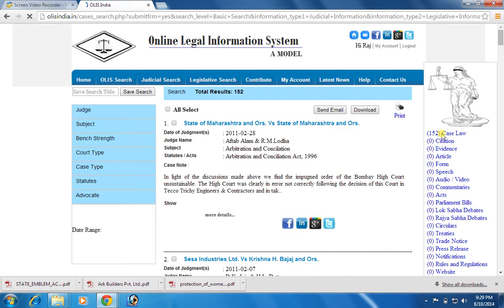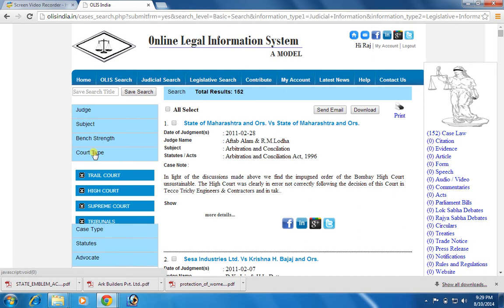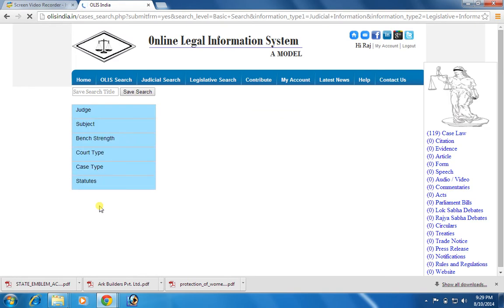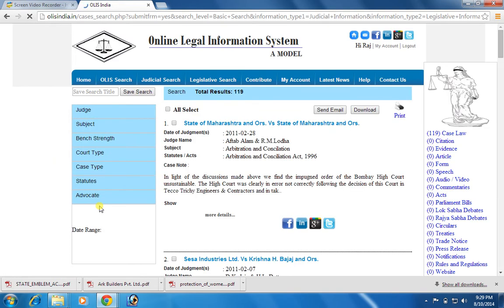Now it filters my 267 results to 152. Again, I wish to have records only produced by the Supreme Court, then I have to click on Supreme Court. Now there is again a filtering, and total results retrieved are 119.